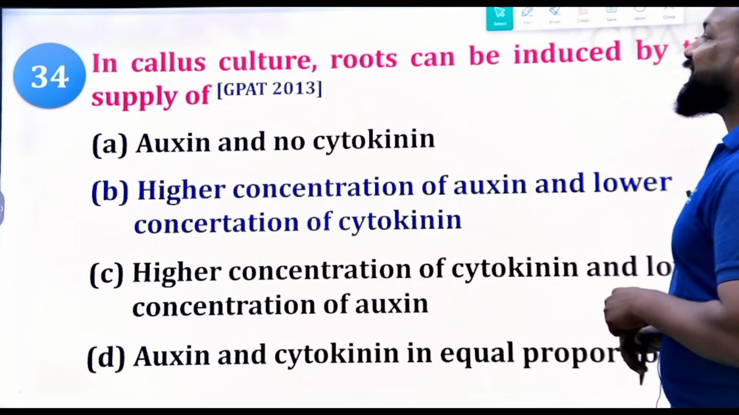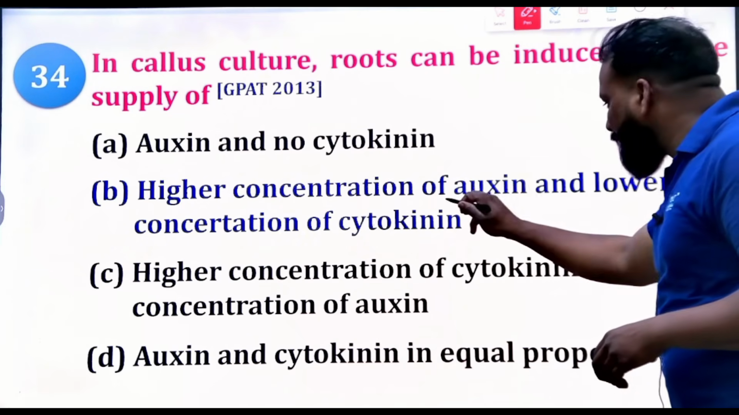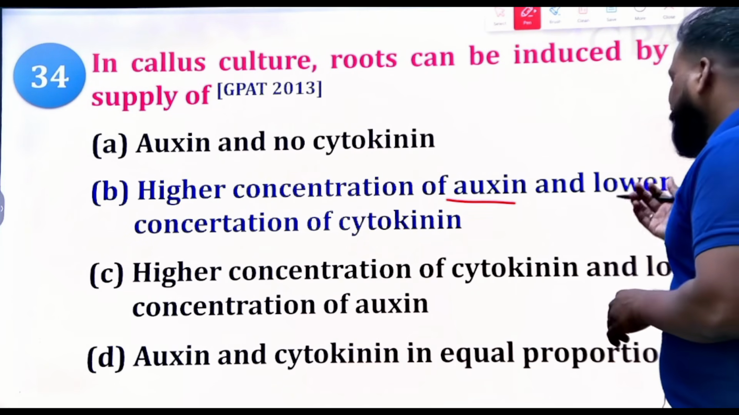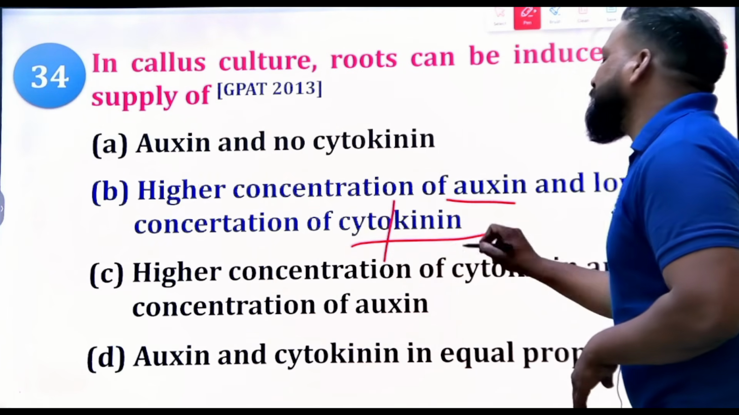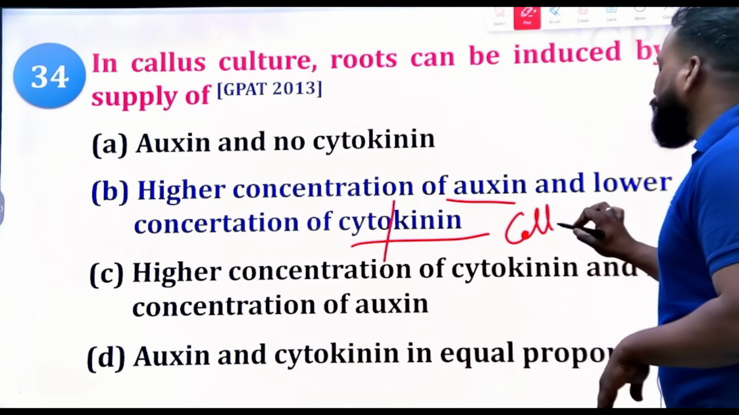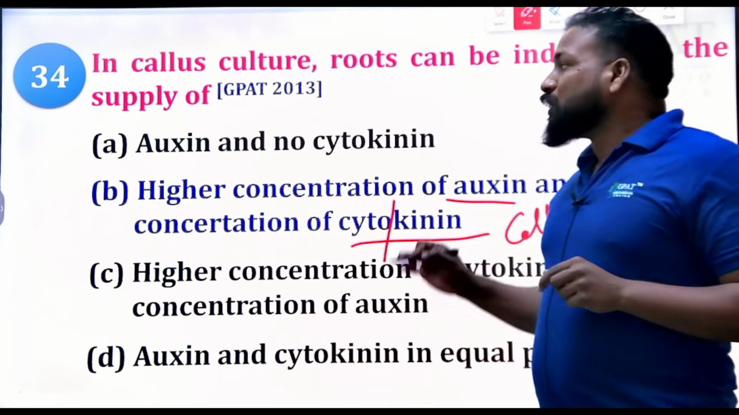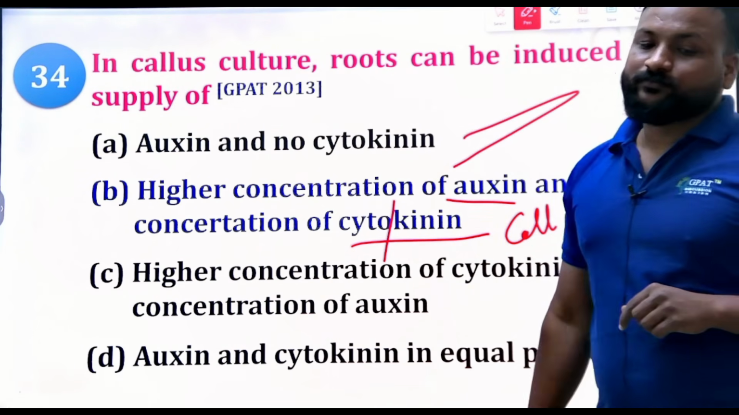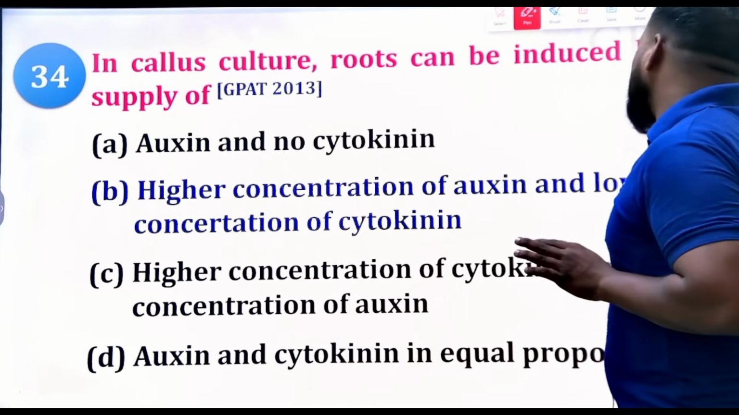Is it clear? For the initiation of roots, auxins are required. And if you use more cytokinin, what is the function of cytokinin? Cyto means cell, kinin means division. More cell division is going to happen, and more new tissues are going to be formed. But what do we need? We need root initiation. So a higher concentration of auxin is required and a low concentration of cytokinin is required.